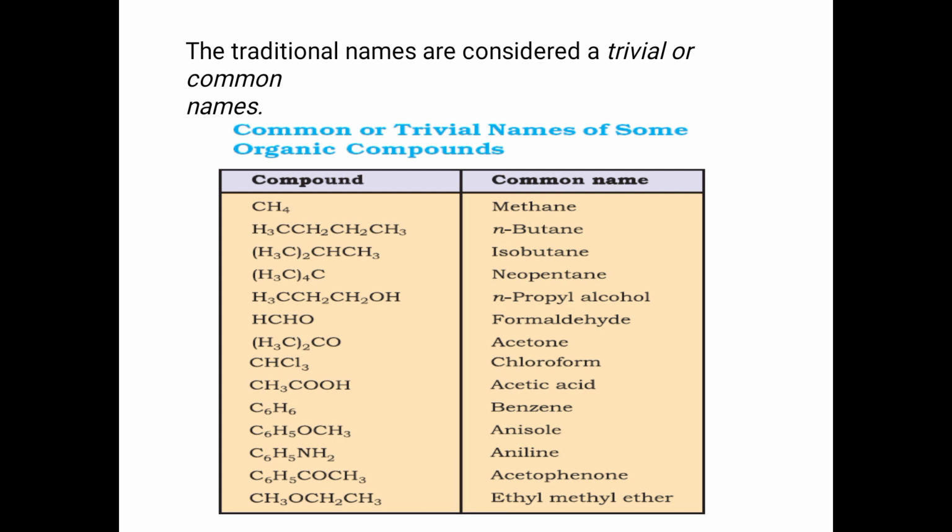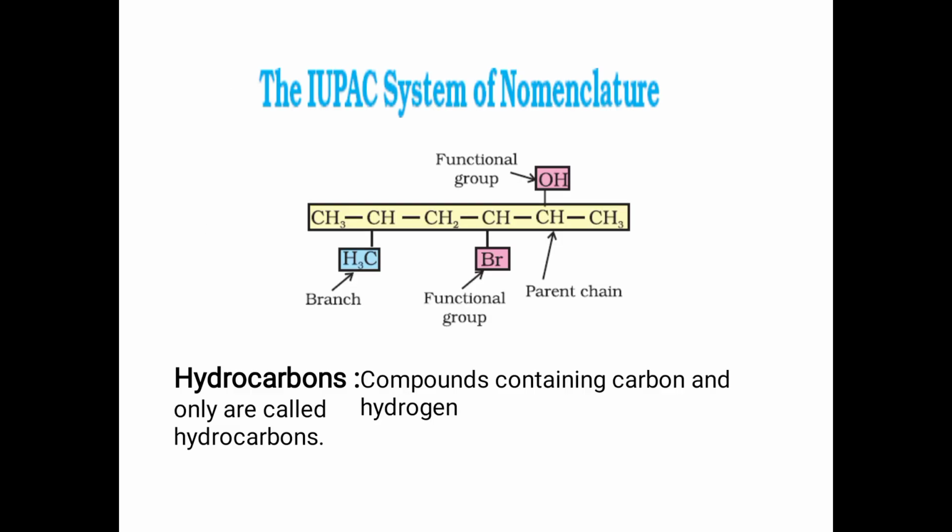There are two types of names. One is the common name, by which a compound is commonly known, and the other is the IUPAC name. Some of the compounds having common names are given in the table. For CH4 it is methane, and you can see there are several names for different types of compounds. All compounds have their own name. And we'll see how to give the IUPAC nomenclature.